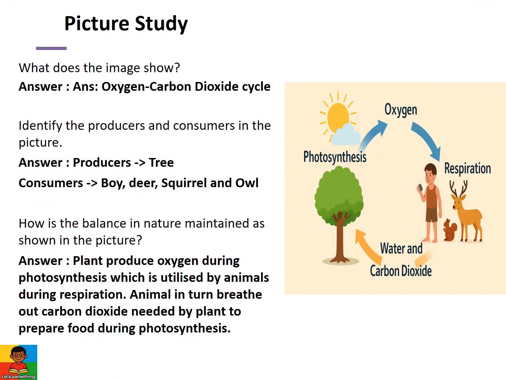Picture study. What does the image show? The answer is oxygen-carbon dioxide cycle. Identify the producers and consumers in the picture. Producers, tree. Consumers, boy, deer, squirrel, and owl. How is the balance in nature maintained, as shown in the picture? Plants produce oxygen during photosynthesis, which is utilized by animals during respiration. Animals, in turn, breathe out carbon dioxide needed by plants during photosynthesis.